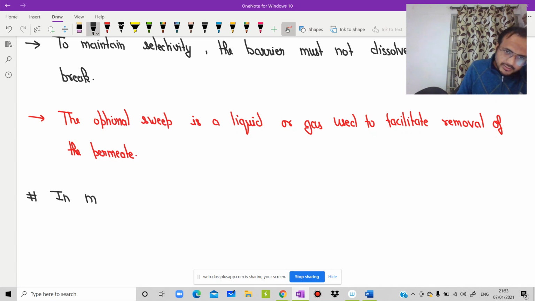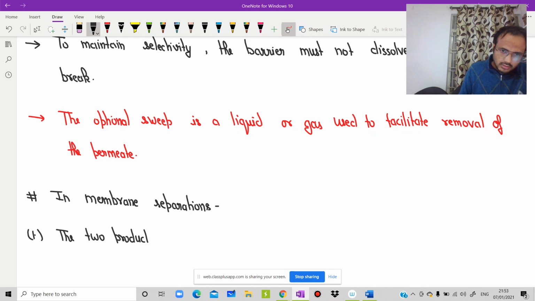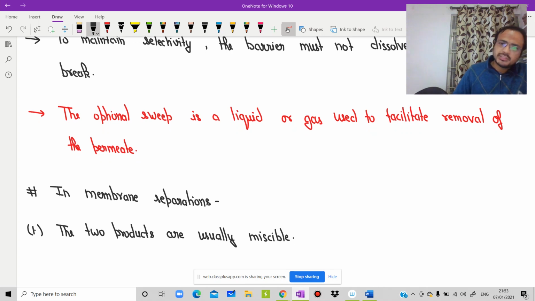In membrane separations, the two products are usually miscible.